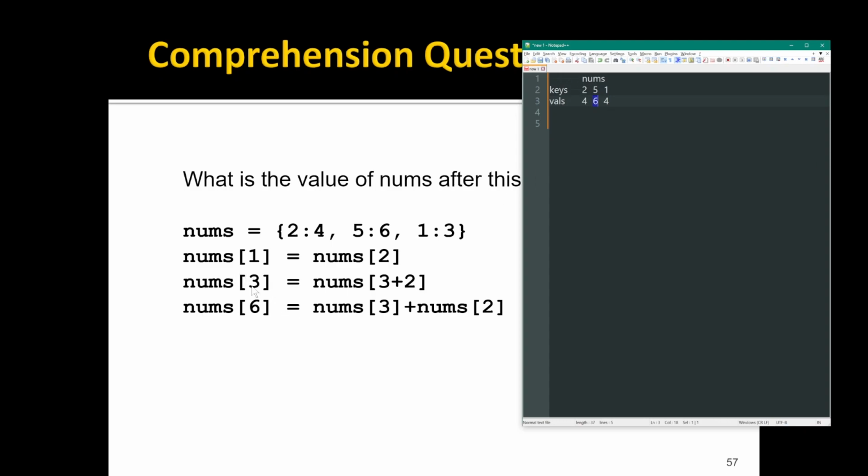And we assign that to nums at 3. Now there is no key 3 here, so that means we're creating a new key. So I'll add a new key here, and we'll take the value from nums at 5 and copy that. Then the next line says nums at 3 plus nums at 2. So nums at 3 is 6, nums at 2 is 4. Add those together, so 6 plus 4 is 10, and store that in nums at 6.